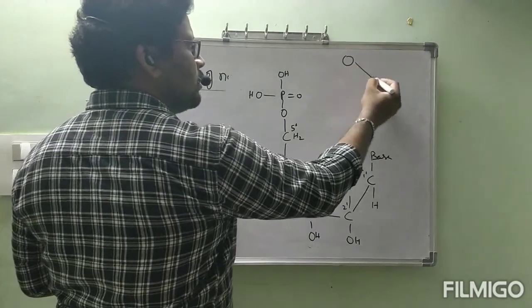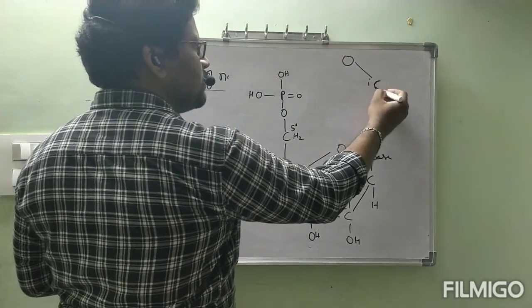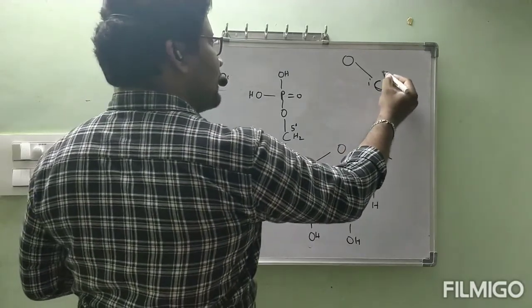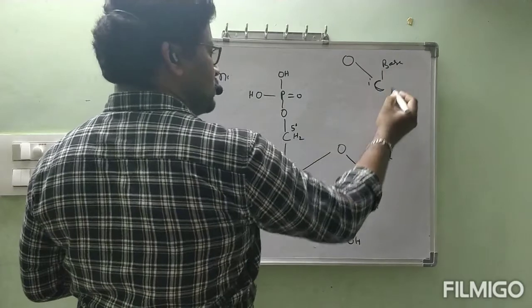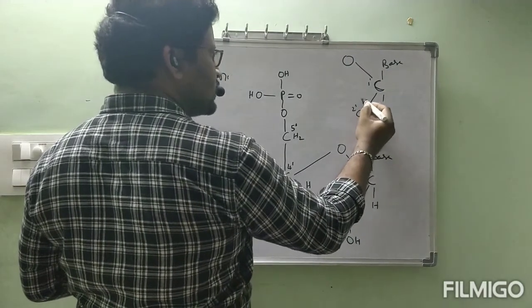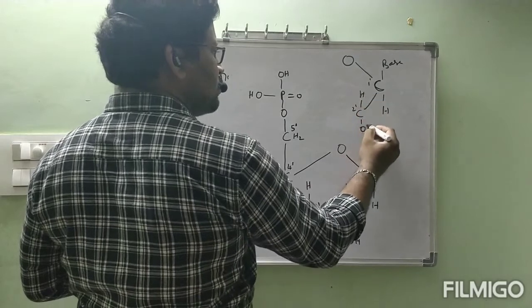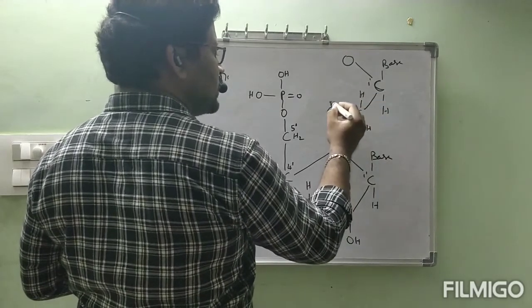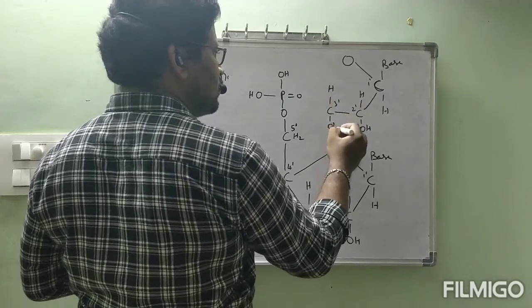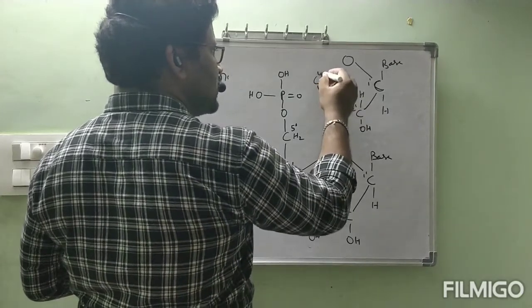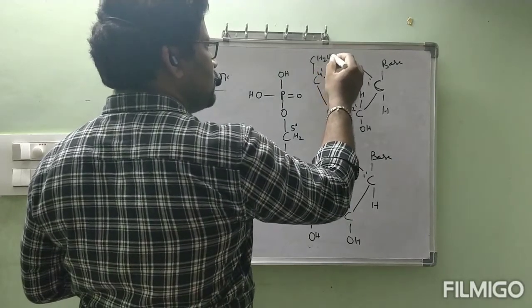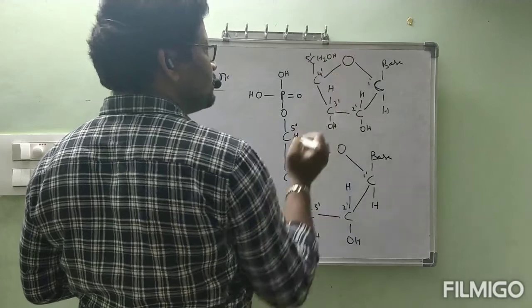Oxygen, C1' carbon, base, H, C2', H, OH, C3', H, OH, C4' bonds here, CH2OH, this is the 5' carbon.